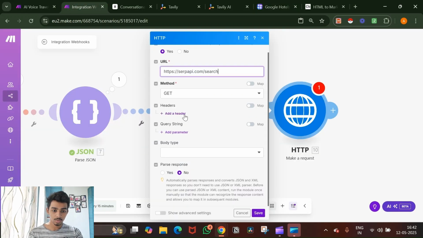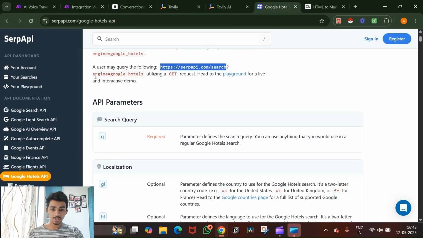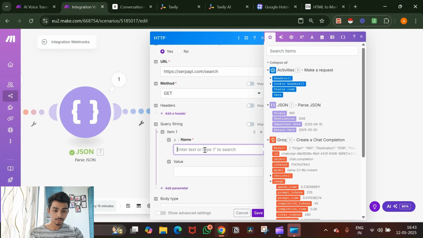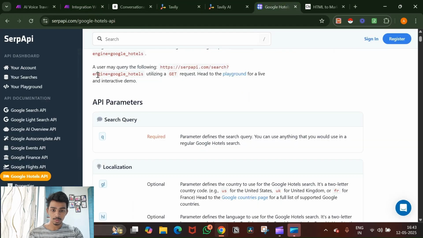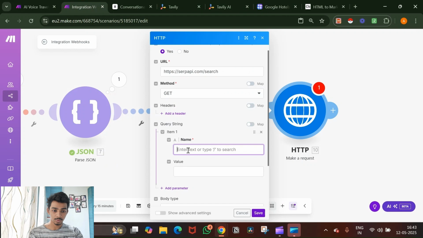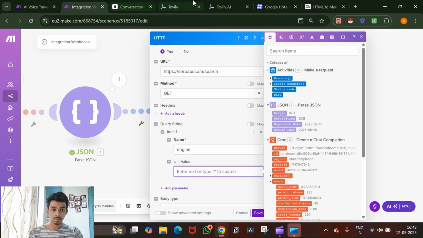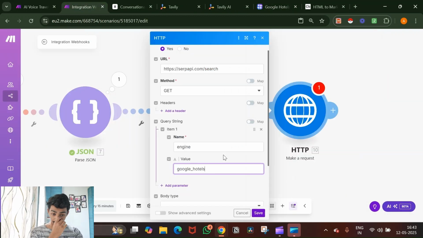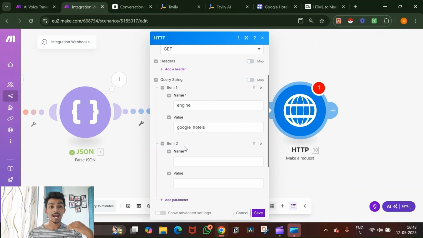Now see how it says engine equals Google Hotel. Now you need to add this into the query parameter because it says here a user may query the following. Okay, so this goes into the query. So under the query string, you can go right here, copy this, go here, paste it again, do the same thing, google_hotels, paste it right here.